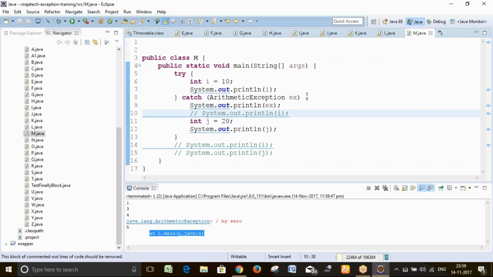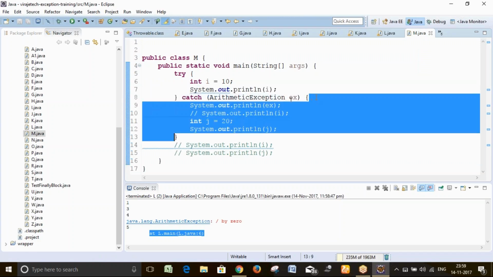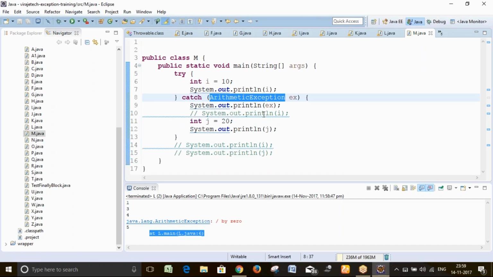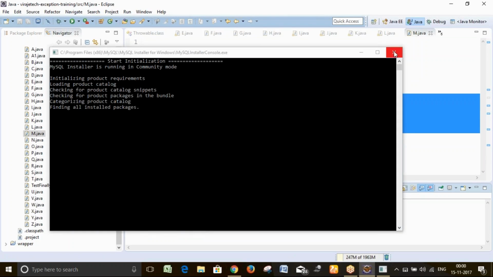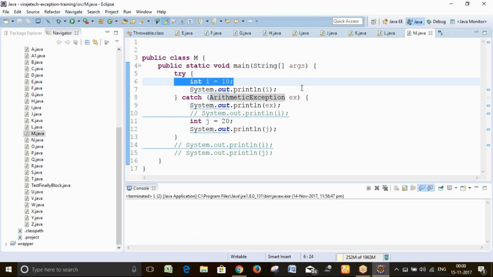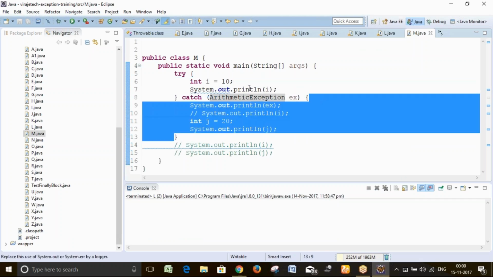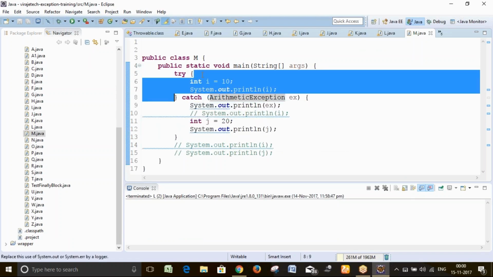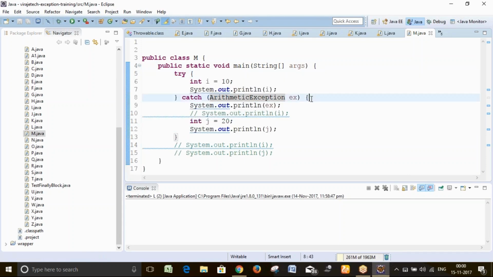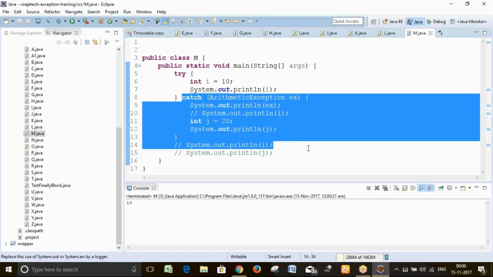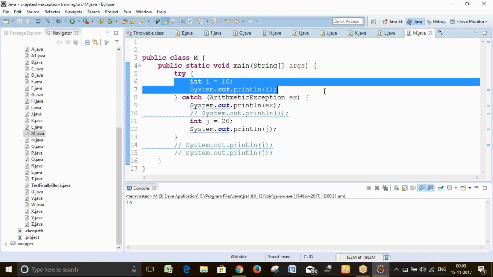So now if you look here, this is int i, now you are printing this. Now you are simply keeping the catch, ArithmeticException. If you look here, what will happen? See, it's not necessary that catch will execute. Catch will come whenever something fails in the try. If nothing fails, then what will happen? It won't go. If you look here, only 10 will print. It is not going into the catch because there is no unwanted situation.